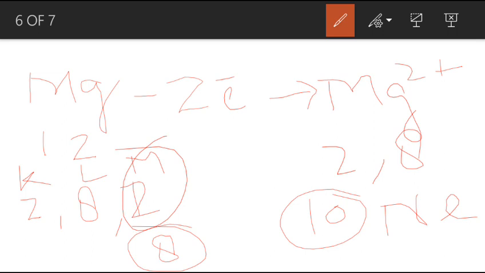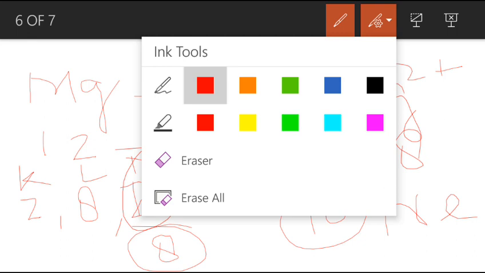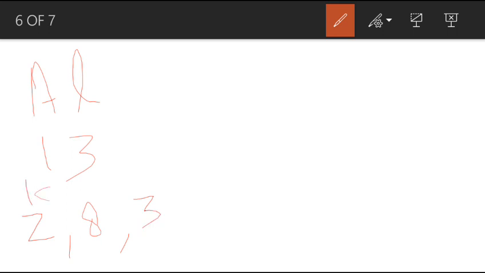I will show you a last example in which a metal loses its 3 electrons. Aluminium. Its atomic number is 13. Its electronic configuration is 2, 8 and 3. K shell contains 2 electrons, L shell contains 8 electrons and M shell contains 3 electrons. So M shell must possess 8 electrons.